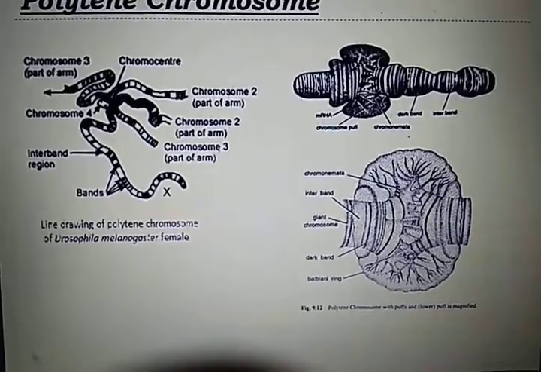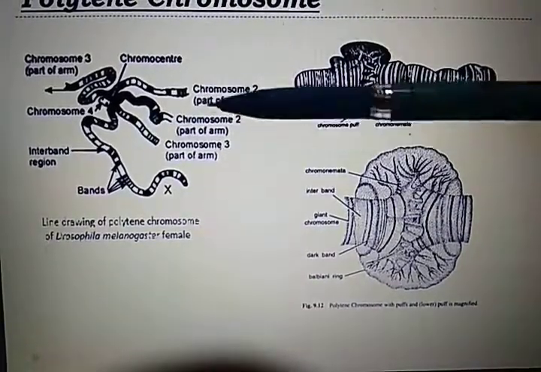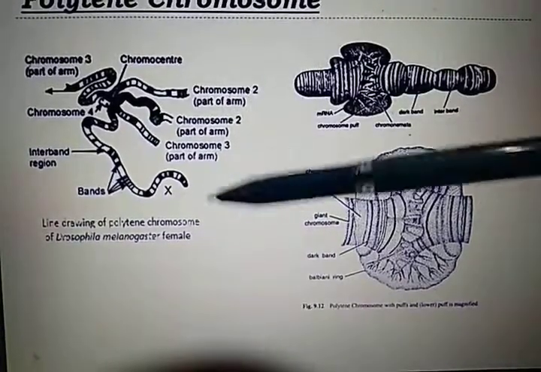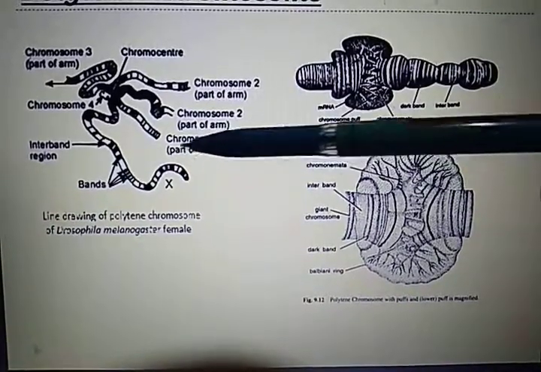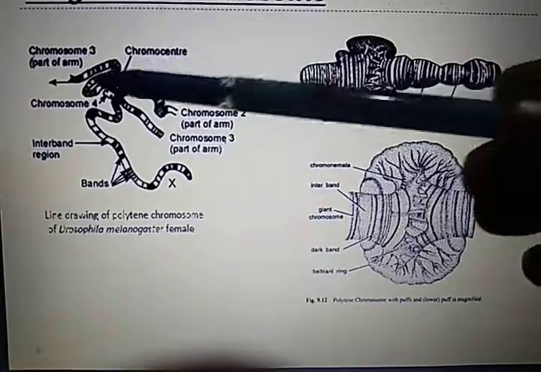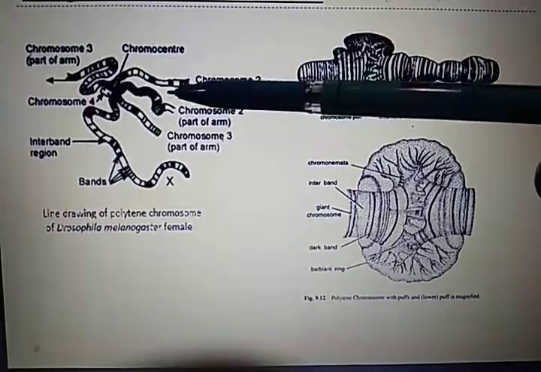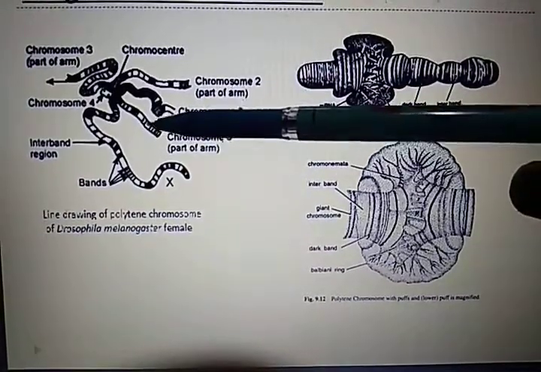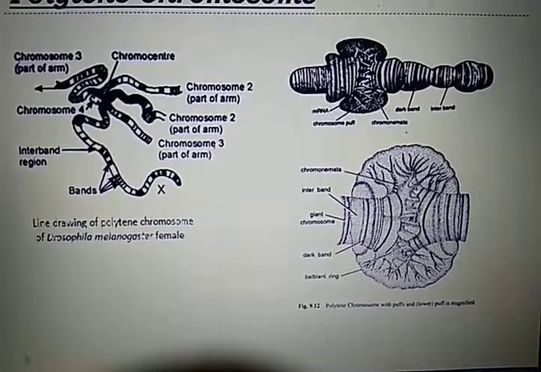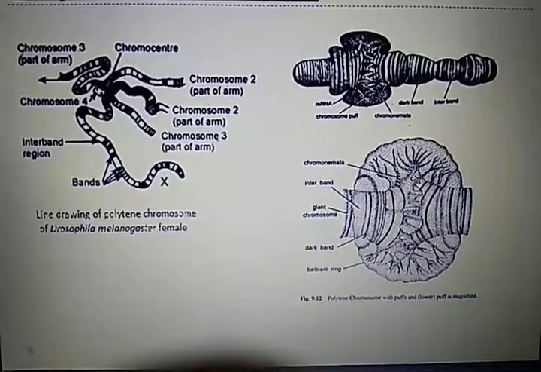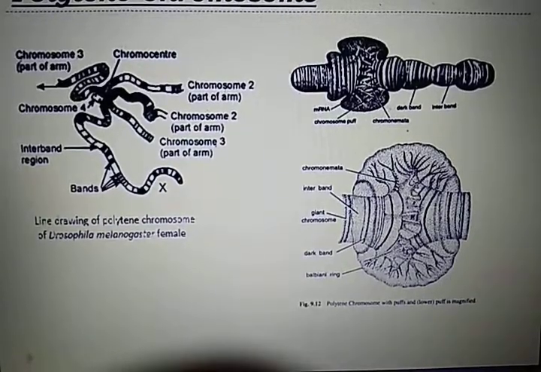Look at a closer view of polytene chromosomes. It has arms. As you can see, this is chromosome arm number 2, 3, 4, and this is the X. This is the part of chromosome 3R. This is chromosome number 3, chromosome number 2, and this is the part of chromosome number 2, and this is chromosome number 3. So it is the basic structure of polytene chromosomes. I hope you have understood something about the types of chromosomes. In the next lecture, we will understand the functions of chromosomes. Thank you very much for listening.